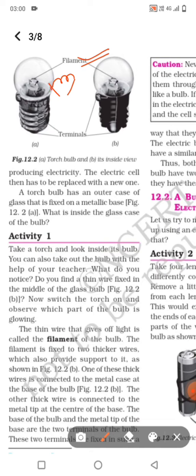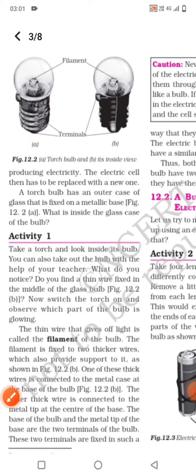So these 2 points are connected with a filament, and they are connected at the base and at the tip and function like two terminals. One is here and the other one is here. So we can see in a bulb a glass case, a filament, and two terminals.